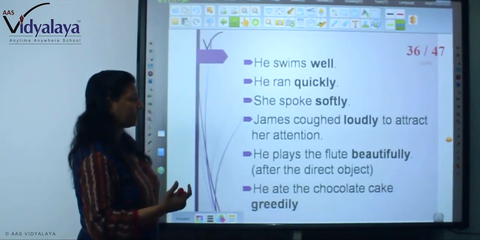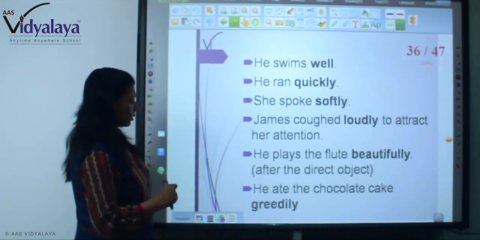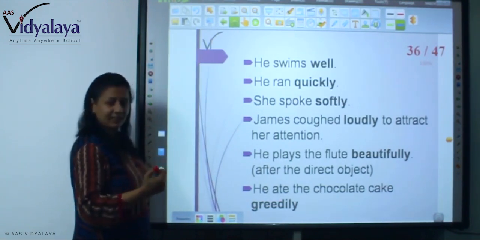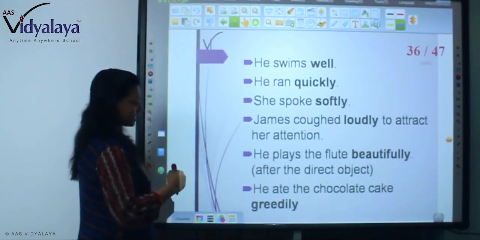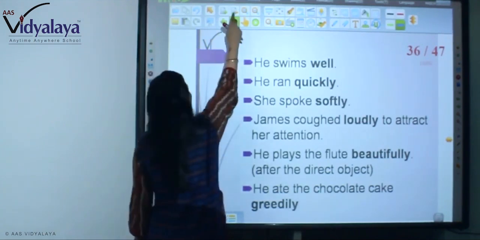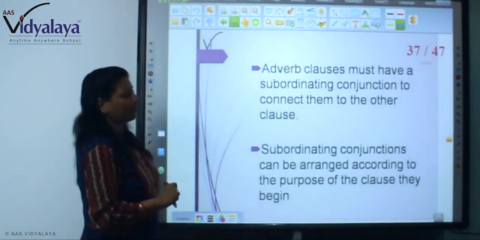James coughed loudly to attract her attention. So he ate the chocolate cake greedily. So you are seeing chocolate cake greedily. So all these work like an adverb.